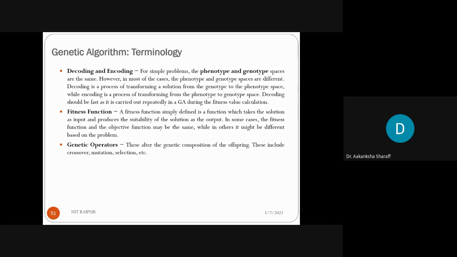Decoding is a process of transforming a solution from the genotype.